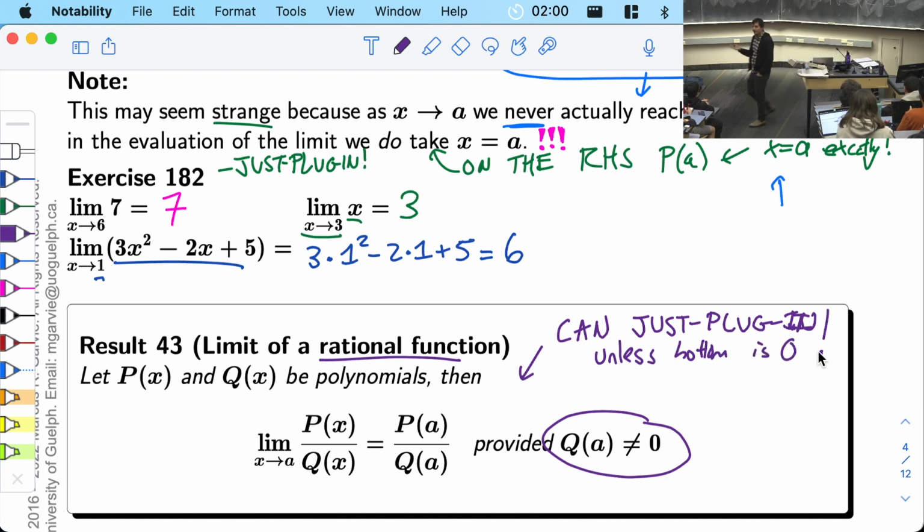The limit laws do not apply. You got to do something else. You got to maybe simplify or something. But as long as you're not dividing by 0, it's okay to just plug in for these rational functions. These are ratios of polynomials. So if the top is a polynomial and the bottom is a polynomial, it's all okay. And there's an example of that in the notes.